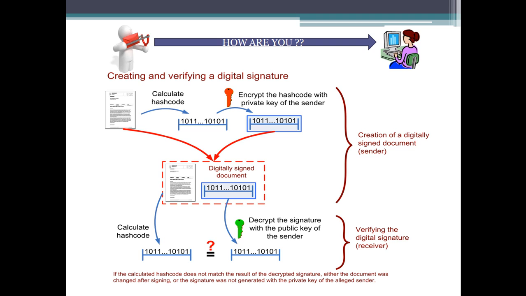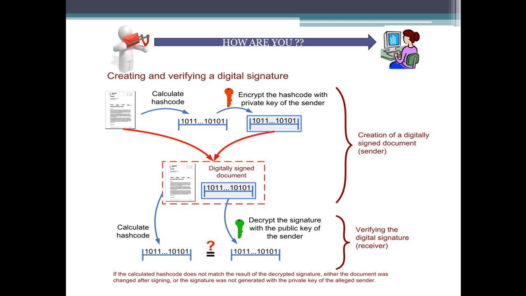Suppose that I have to send this "how are you" to this user. First of all, I will calculate the hash code of my whole data. Then I will encrypt this hash code with the private key of the sender, and this becomes the digitally signed document. The hash code encrypted with my private key is applied to the document, which provides the digital signature to that document.